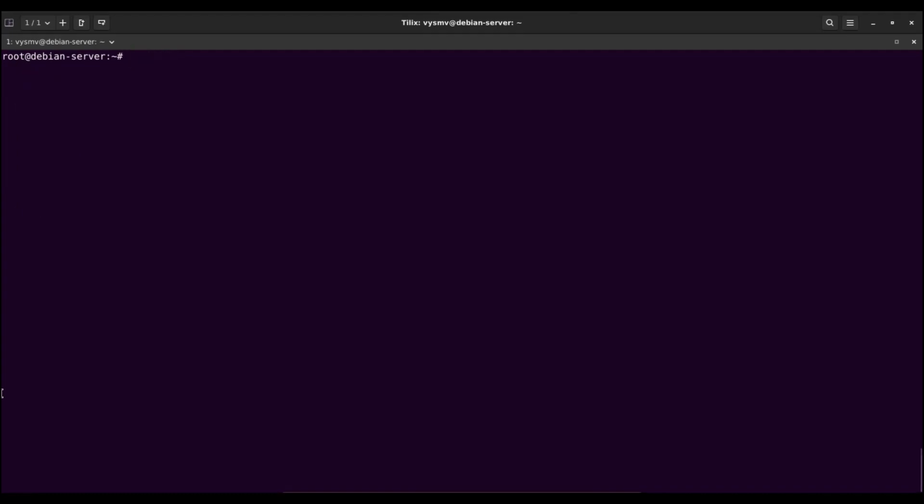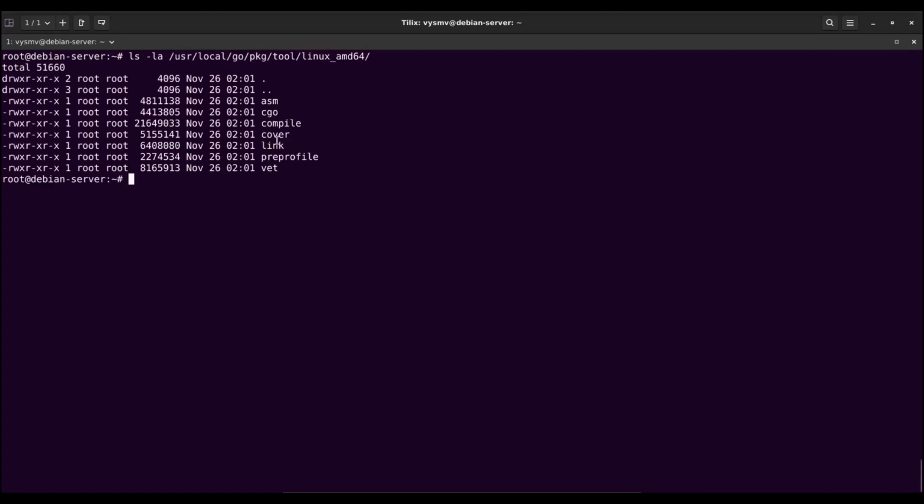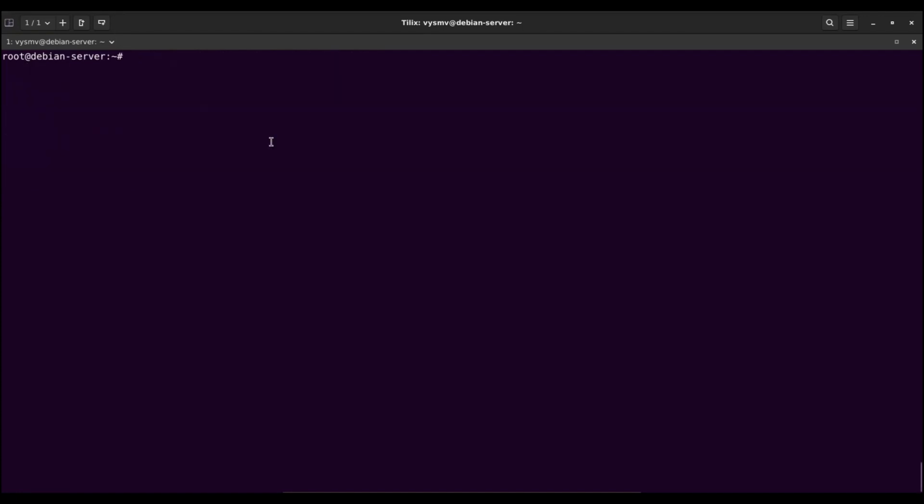In other words, we have a shell or interface layer expressed in a set of commands, and we have real utilities that are called under the hood when these commands are executed. For example, a programmer is provided with the command interface go build -o and the name of the resulting file. Under the hood, the real utilities will be called, for example compile, link, and so on, located in usr/local/go/pkg/tool/linux_amd64. All these utilities are included in the archive provided by the official website. I am talking about the archive that I downloaded to install Go at the beginning of the video.